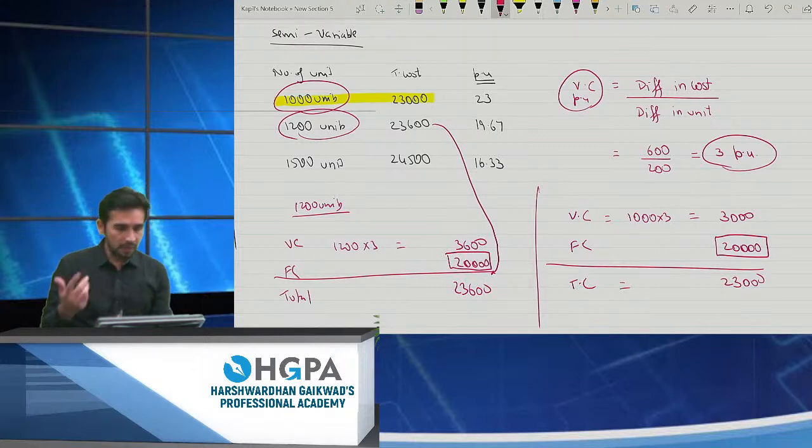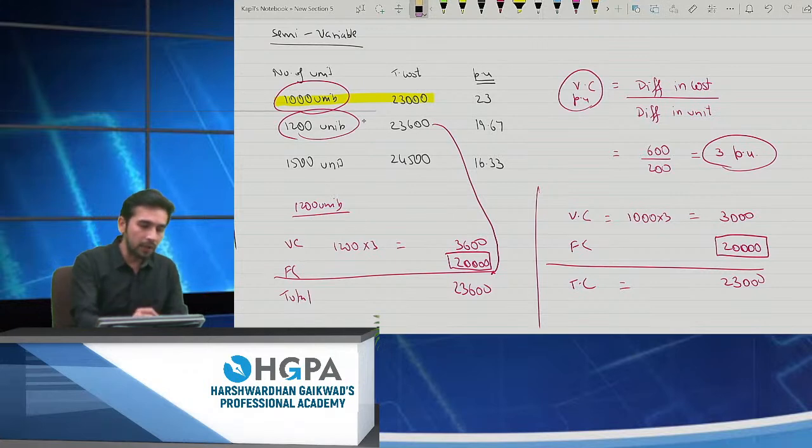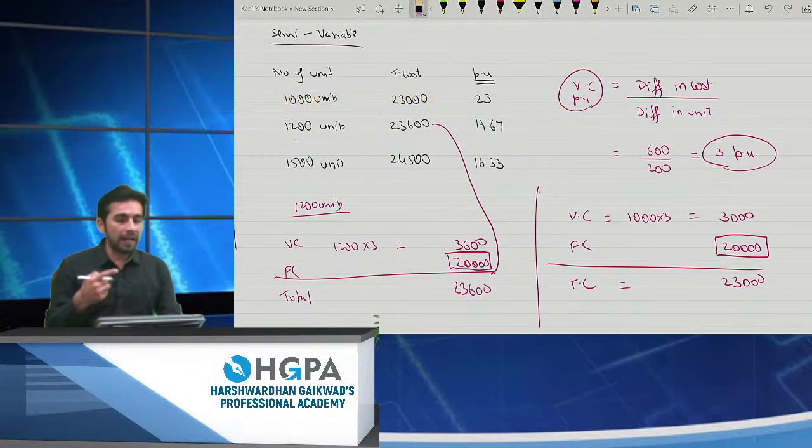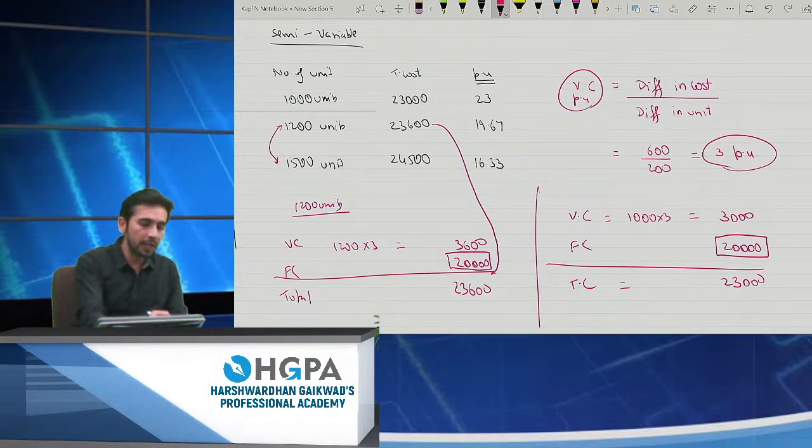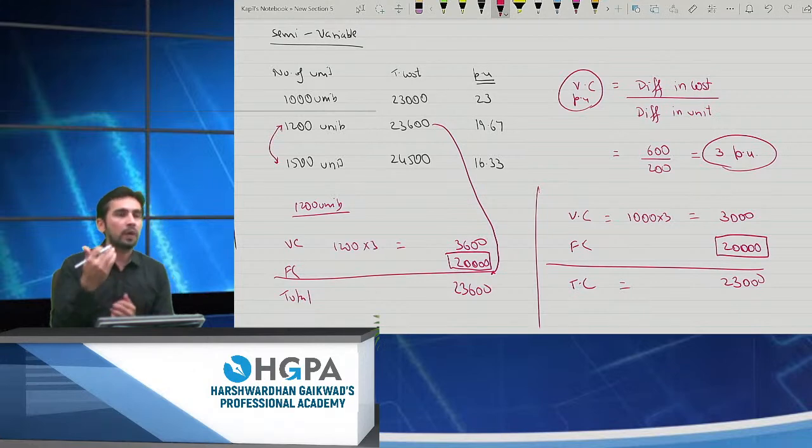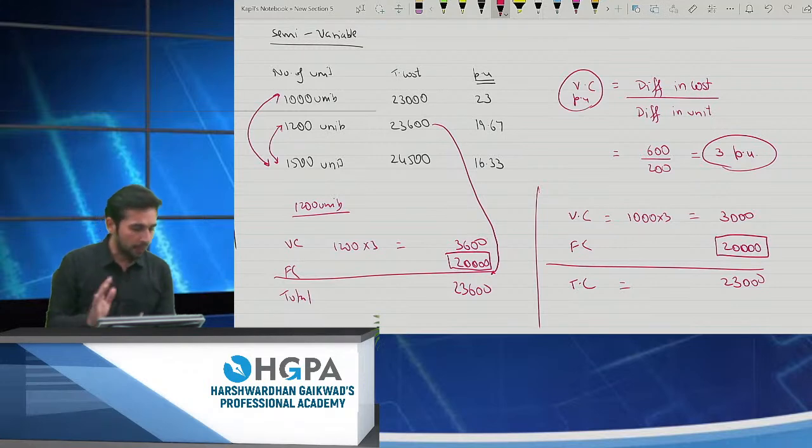Okay. Now some of the students might also think, sir, why did you take only 1,000 and 1,200? Why not 1,000 and 1,500, or why not 1,200 and 1,500? It is still the same. You can take any two levels. You can also take 1,200 and 1,500. You can also take 1,000 and 1,500. It's one and the same thing, right? So what is the variable cost per unit? It is difference in cost upon difference in units. This is the very basic thing which you should know, and you should be able to segregate fixed and variable cost. I hope the point is clear to everyone.